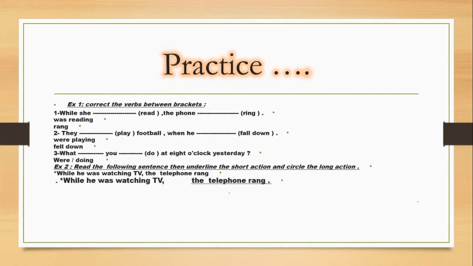Okay, where is the long action? It is was, were, plus ing. So it is the first part of this sentence, which is he was watching TV. Okay, so again, the long action is past continuous. The short action that interrupted it is the simple past.